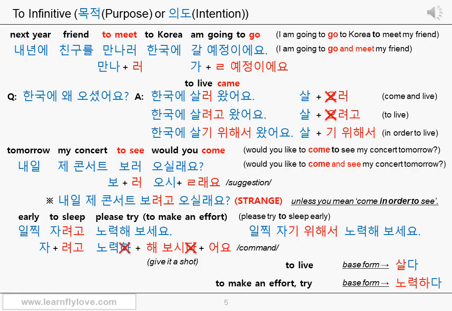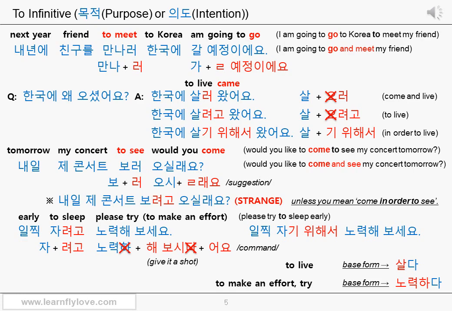일찍, early, 자려고, to sleep, 노력해 보세요. Please try. 일찍 자려고 노력해 보세요. Please try to sleep early. Or please try to make an effort to sleep early. Okay? As you see, even though the command ending 어요 is used, you can use the connective ending 려고 if you use the proper verb which goes well with 려고. This time, the predicate 노력해 보세요 goes very well with 려고 because it can mean try to.